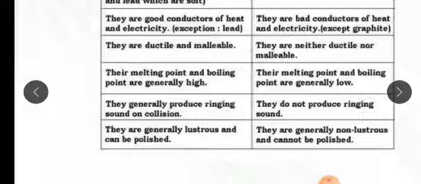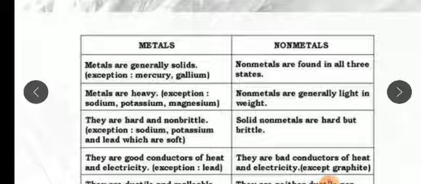Lustrous means they have shine. Metals have shine and can be polished. We have silver, gold and aluminum, which all have shine. But non-metals are non-lustrous, they do not have shine and cannot be polished. So these are the differences between metals and non-metals.